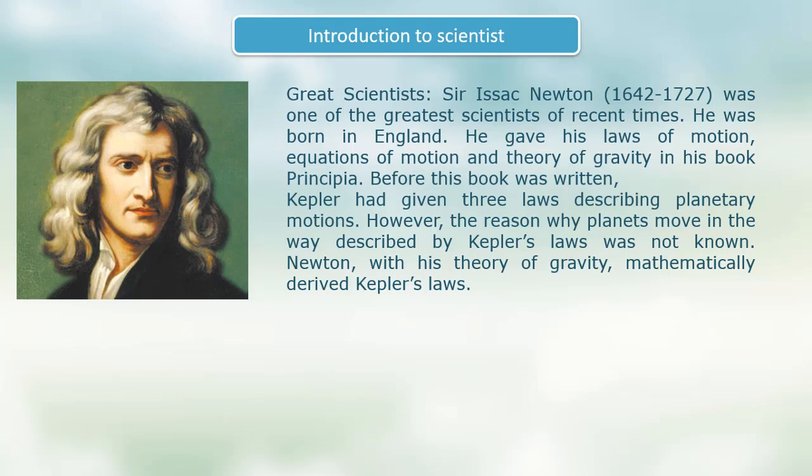Before this book was written, Kepler had given three laws describing planetary motions. However, the reason why planets move in the way described by Kepler's laws was not known. Newton, with his theory of gravity, mathematically derived Kepler's laws.